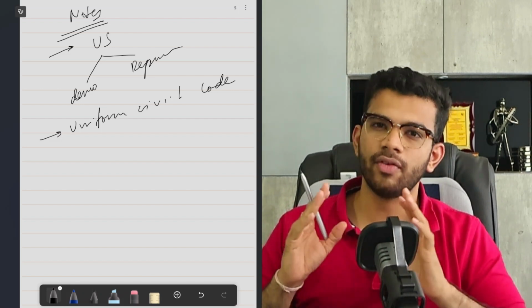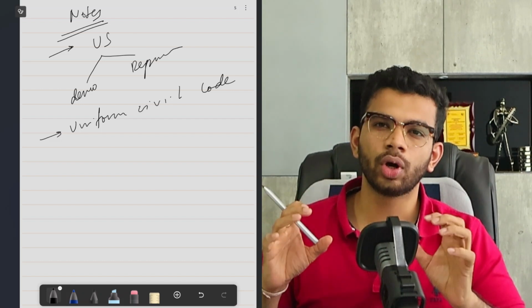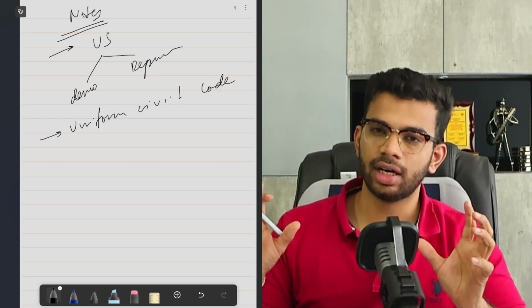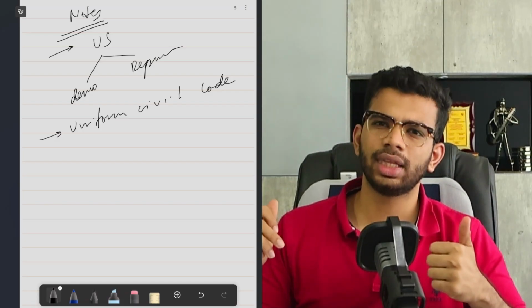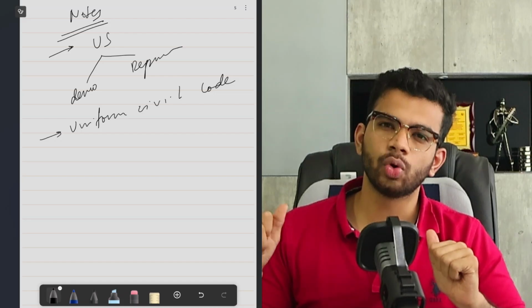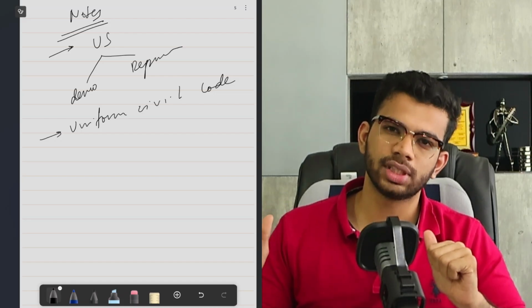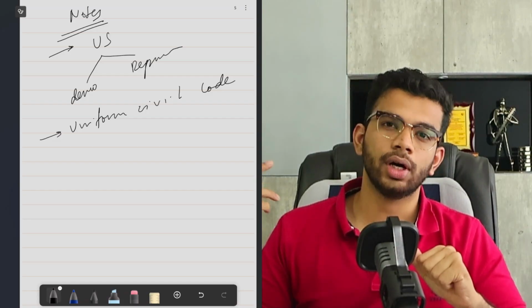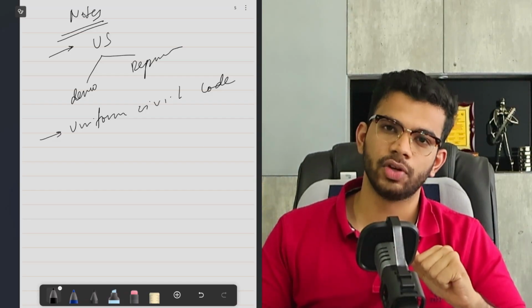which could be said is one of the disadvantages of this particular law. So every law that you are covering, make sure that you look at all aspects of that particular law. So that's a little bit about the Uniform Civil Code. And one more thing, I think Uttarakhand is going to be the first state, or one of the first states, that is going to implement this particular policy. So that is also one very important key piece of information about this law.